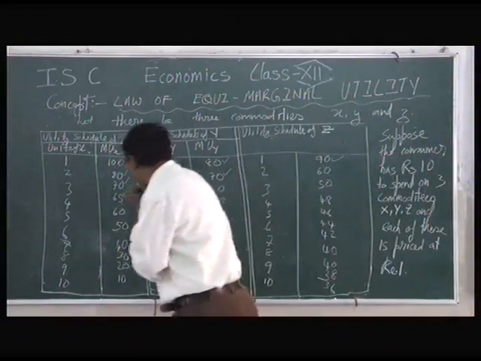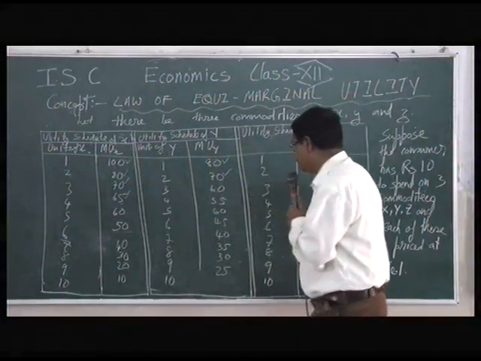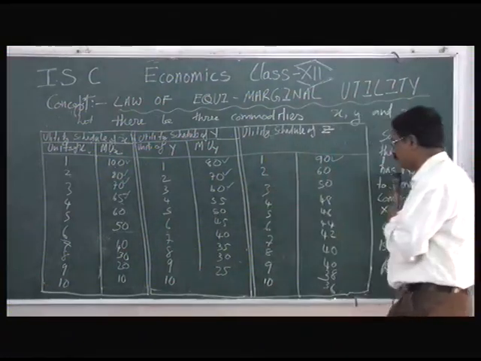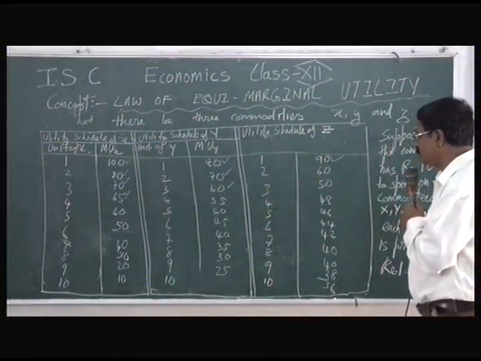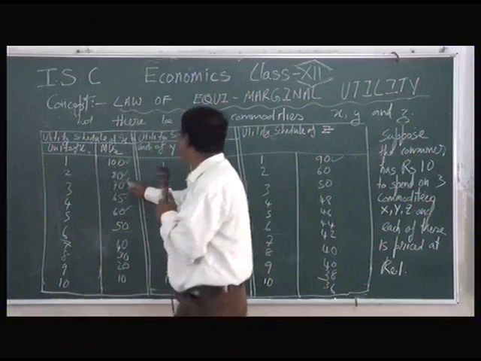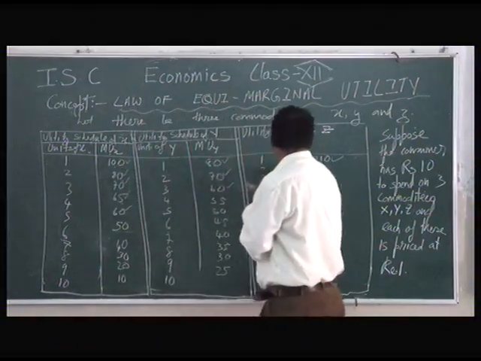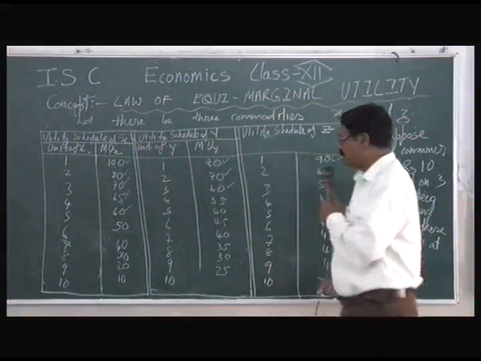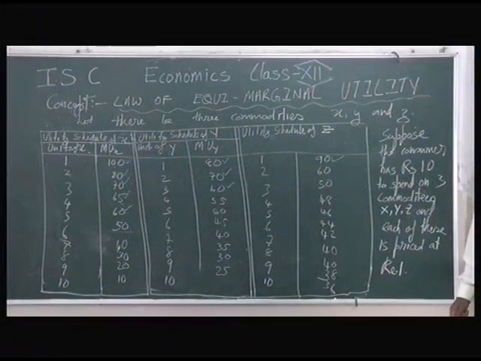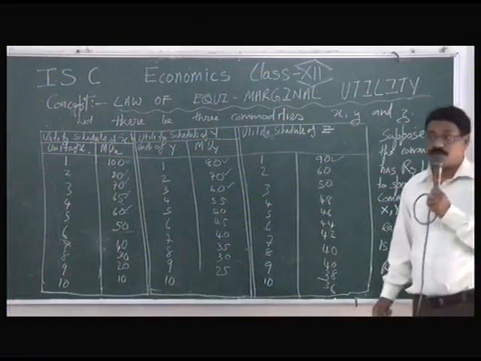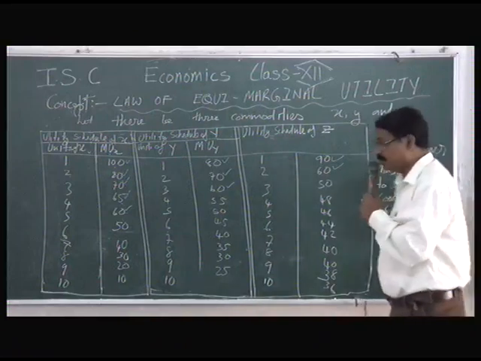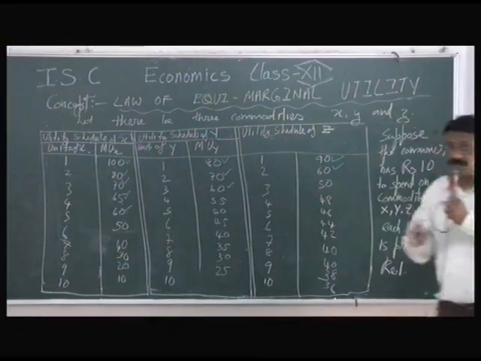So he'll go for the 65, then he'll buy 60, the next option. Let us see how many rupees he has spent: 1, 2, 3, 4, 5, 6, 7, 8, 9. He has 1 more rupee left. To maximize his satisfaction, he can buy 1 more commodity. Then he goes for this, 60. Okay, so rupees 10 he spent.